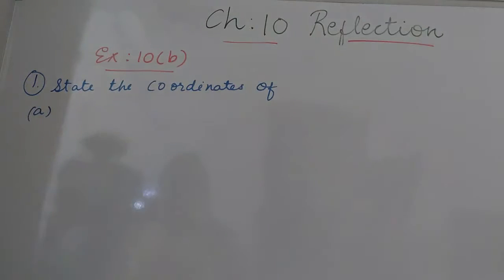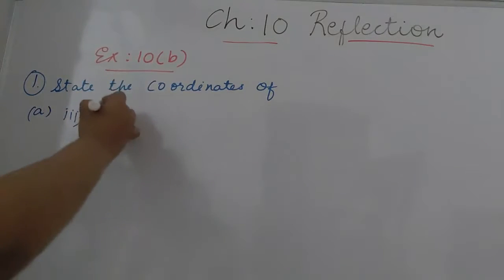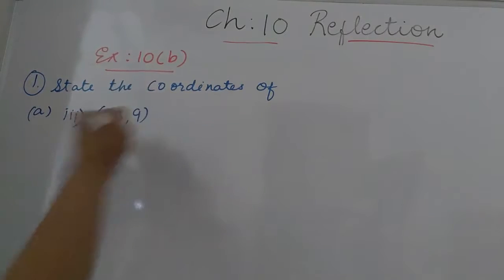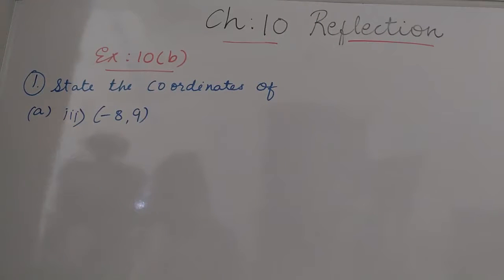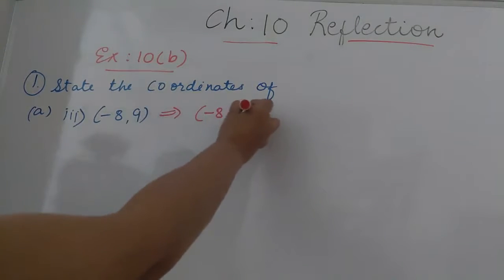First question, state the coordinates of. Here you have to just state the coordinates. You have no need to draw it on the graph paper. In the first question A, you are given 4 points and you have to reflect them in the x-axis. I will show you the third and fourth points. The third is (-8, 9). Under x-axis means only the y coordinate sign reverses. The answer of this is (-8, -9).